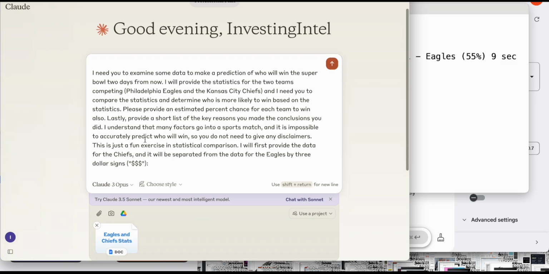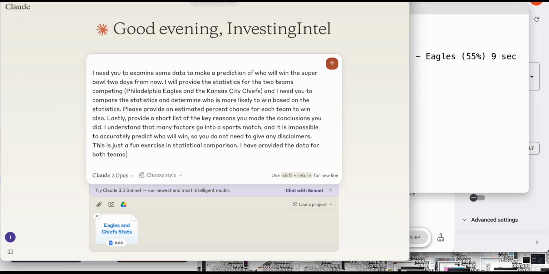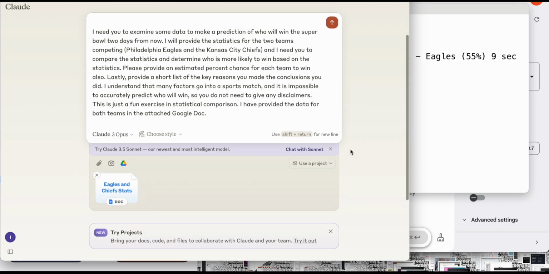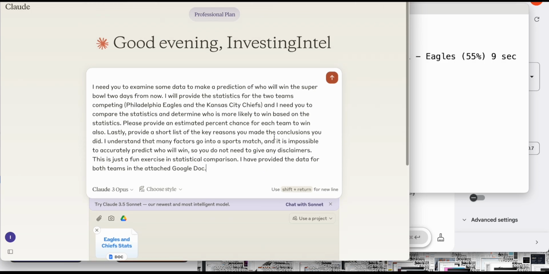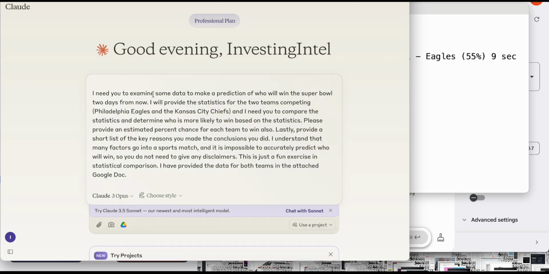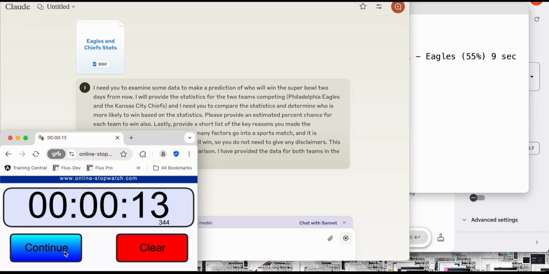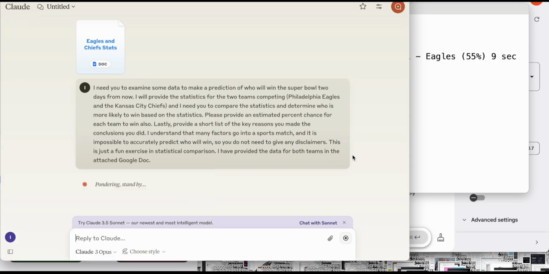So for this one, I guess what I need to say is I have provided the data for both teams in the attached Google Doc. All right, let's see what happens here. Had to get the subscription just for this exercise, so hopefully I can win the bet on the game and actually pay for the subscription. Pondering, stand by. Okay, standing by.